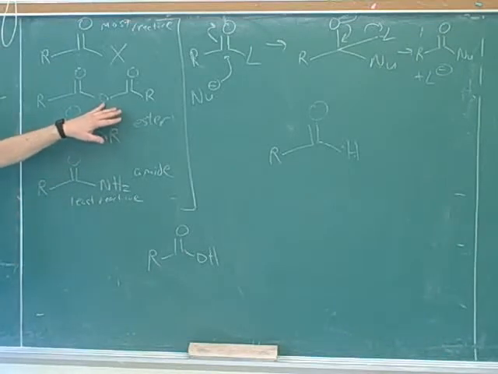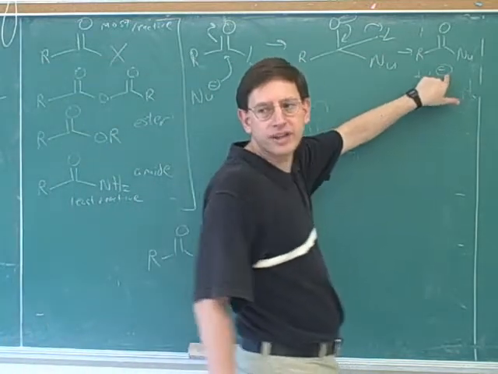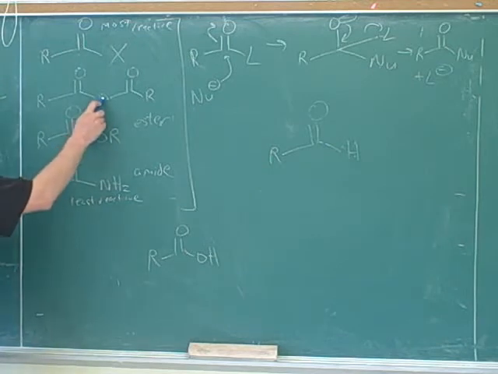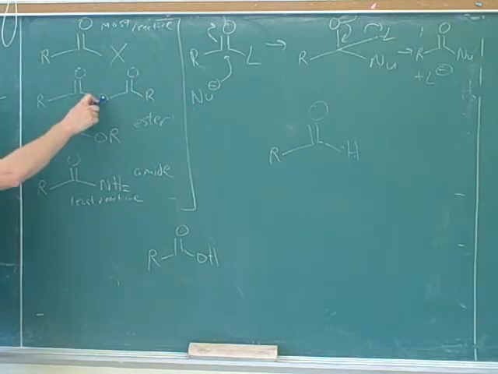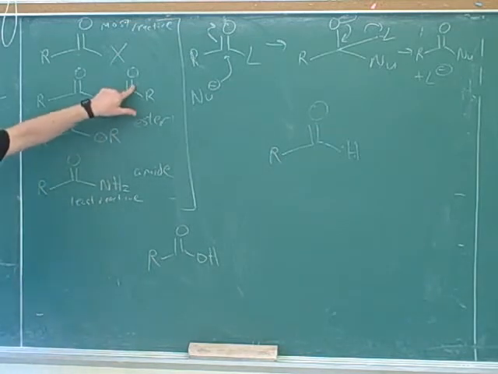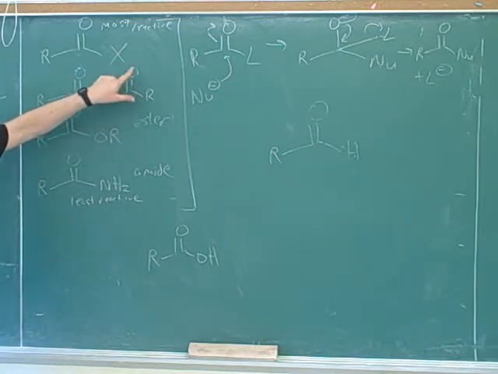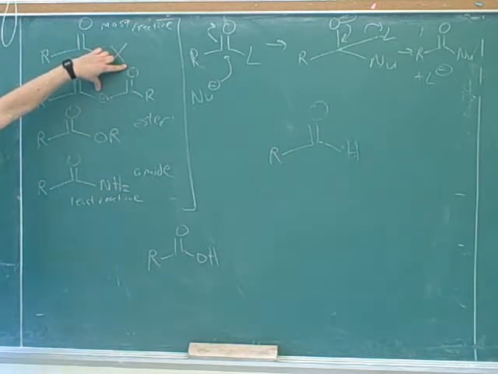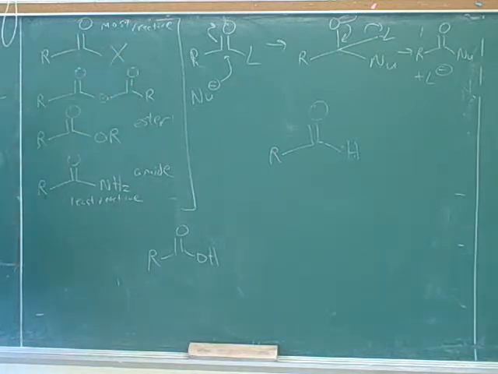Now this oxygen is also a good leaving group. Why? Well, when this oxygen leaves, it's going to have a negative charge. Oxygens don't usually like having negative charges, but the negative charge on this oxygen will be stabilized by resonance, because there's a resonance form where the negative charge will be on this oxygen. But remember, this will also be part of the leaving group. So there's another resonance form where the negative charge is on this oxygen. So this is a relatively good leaving group because there's two resonance forms that can stabilize the negative charge.